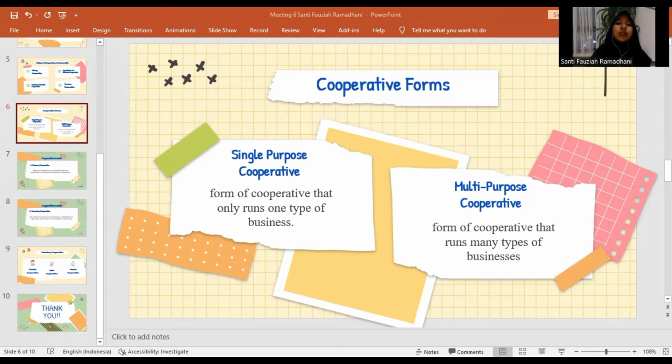The next is multi-purpose cooperative. A multi-purpose cooperative is a form of cooperative that runs many types of business. An example of a multi-purpose cooperative is the village unit cooperative.